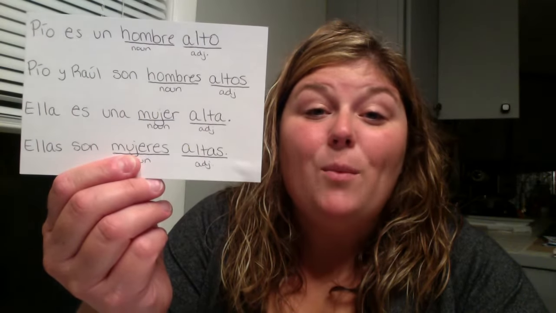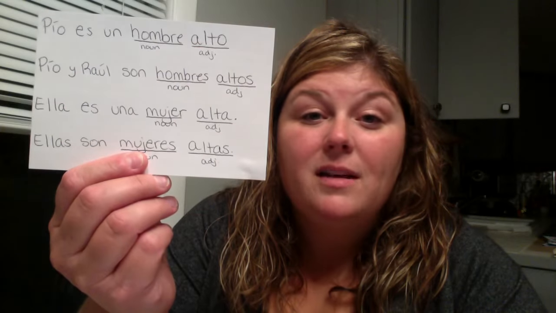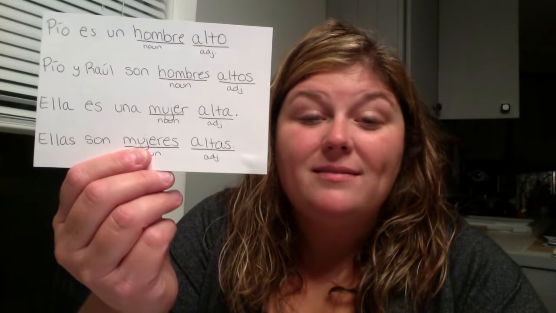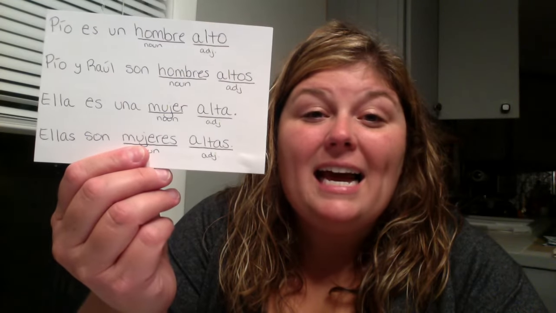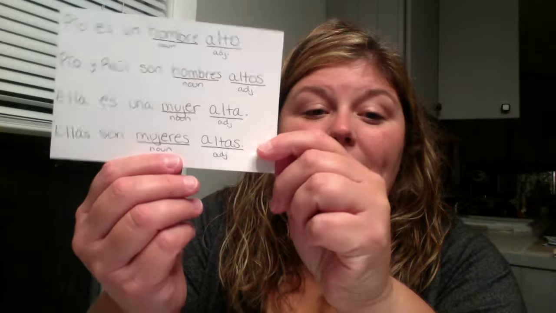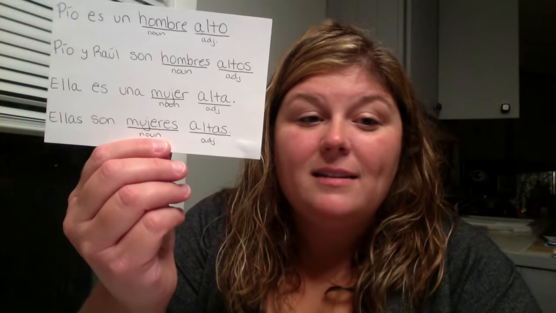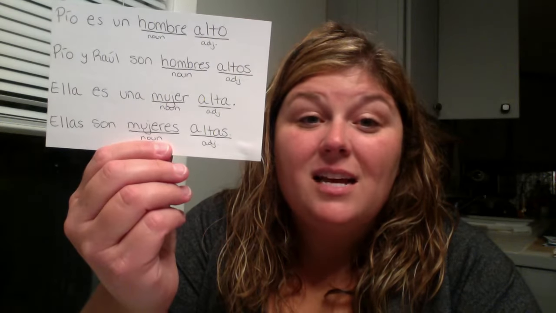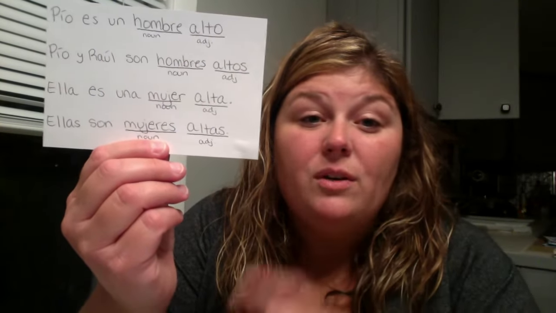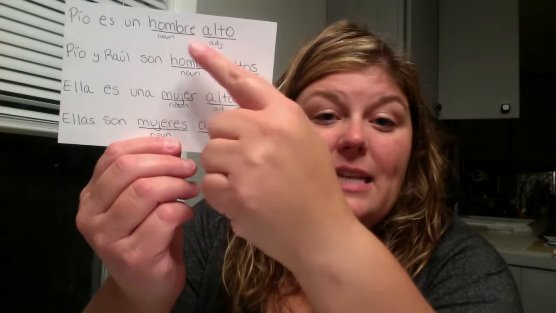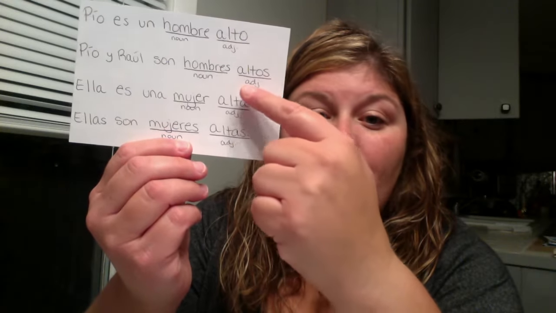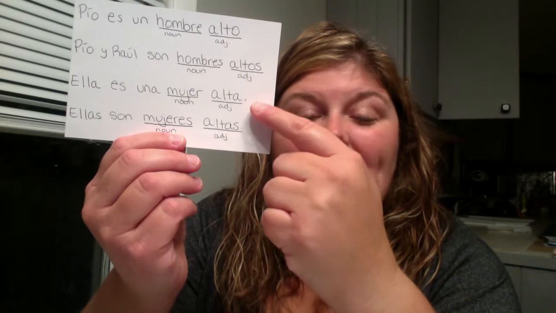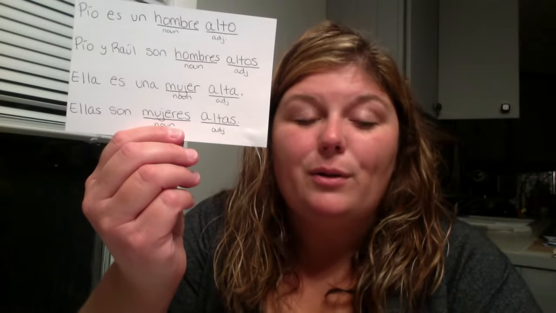Pío es un hombre alto. Pío y Raúl son hombres altos. Ella es una mujer alta. Ellas son mujeres altas. So here we are looking at alto, and we see that we have alto singular masculine, altos plural and masculine, alta, singular and feminine, and altas, plural and feminine.